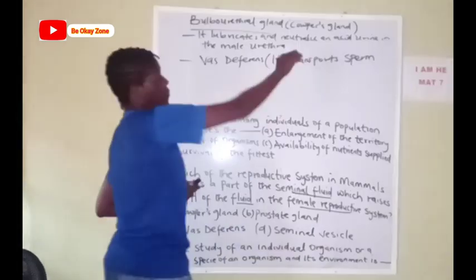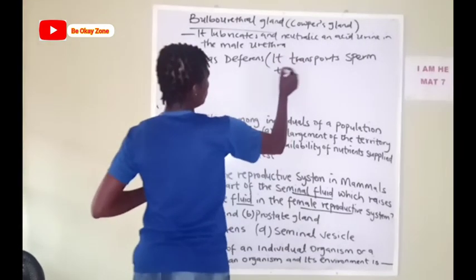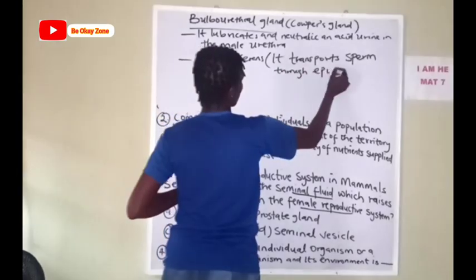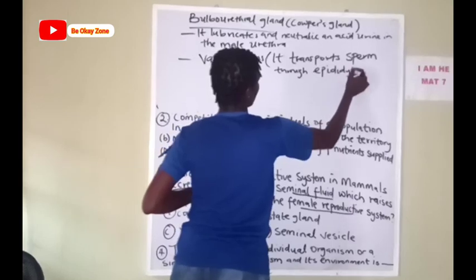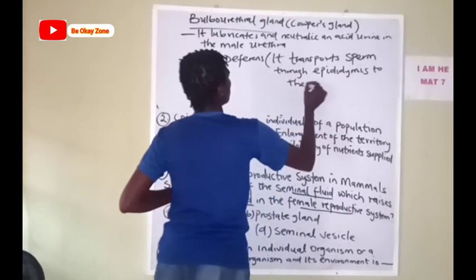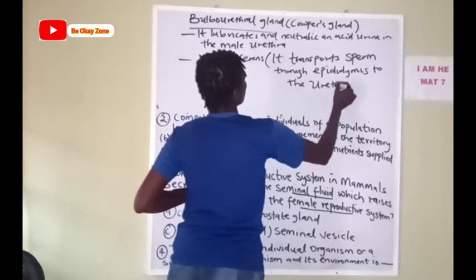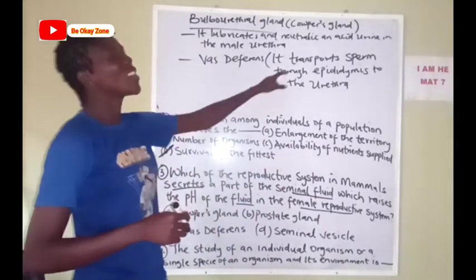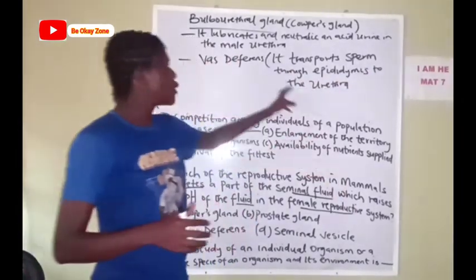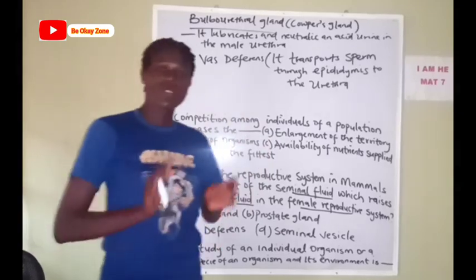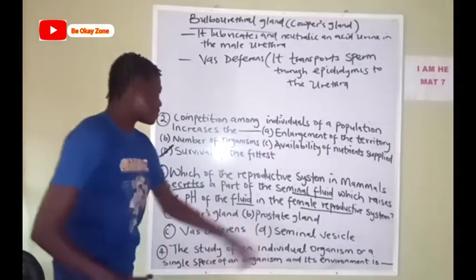Okay, it transports sperm through the epididymis to the urethra. So this is what the vas deferens does. It transports sperm majorly, through the epididymis to the urethra of the male reproductive organ.